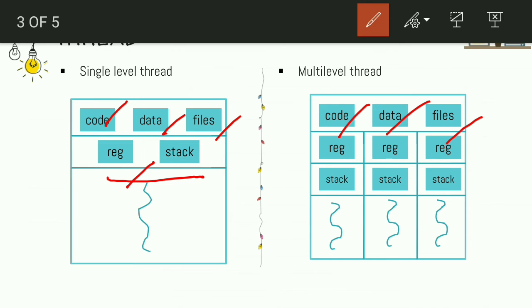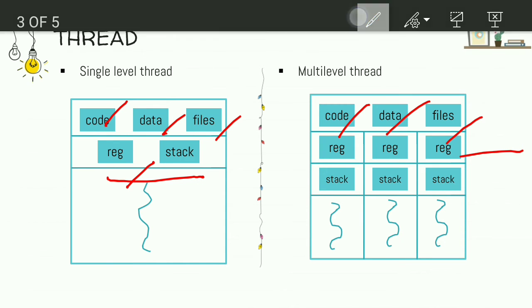Similarly, the single level thread means, if you consider a browser, we are opening a single tab. In the multi-level thread, we are going to open multiple tabs in a browser. In that case, the threads will share the code, data and files, and each thread will maintain its own register and stack. Okay, so next one.